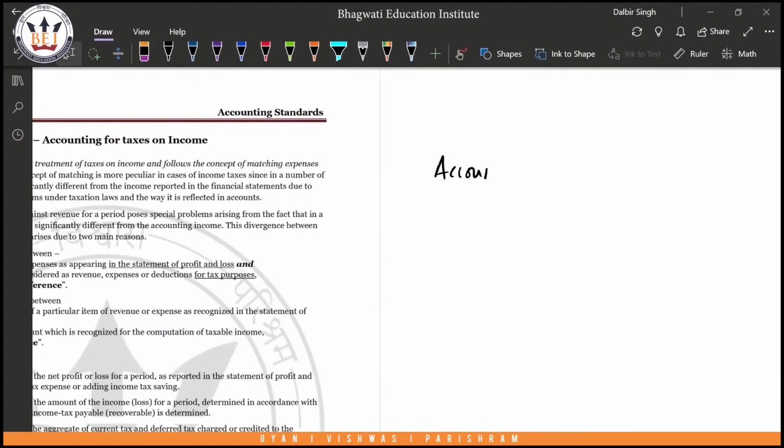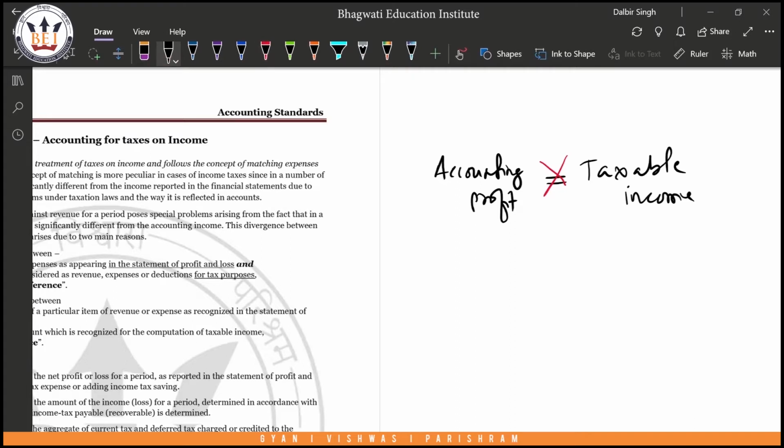Accounting profits, which is nothing but the net profit or loss as per the P&L before tax. Can I say that is equal to taxable income, which we determine as per income tax? When we do income tax calculation, we find out the taxable income, the basis on which we compute the income tax to be paid. So can the taxable income and the accounting profit shown in the P&L be the same? The answer is no, it cannot be same. Accounting profit and taxable income are not same.